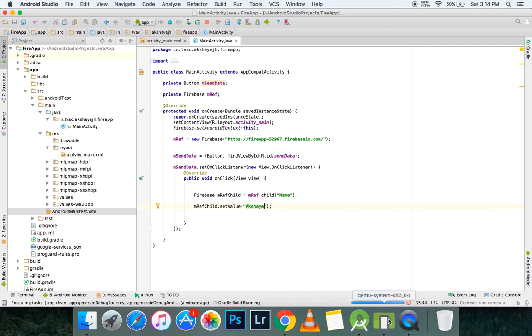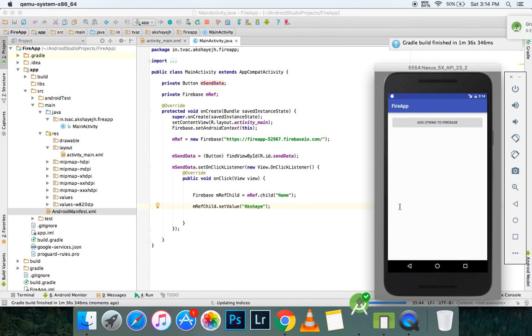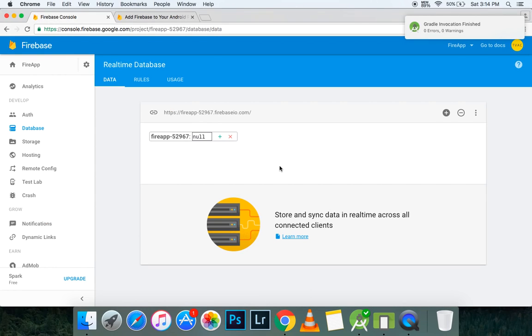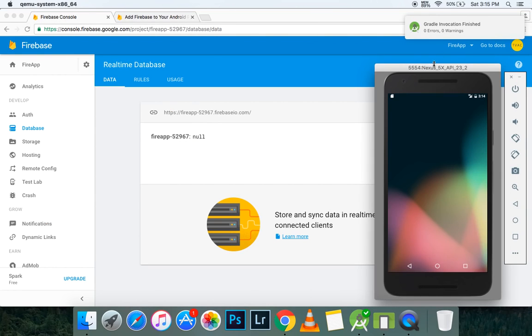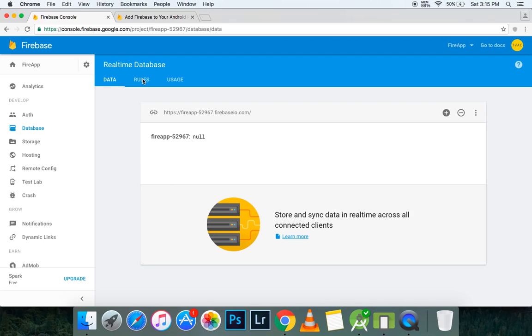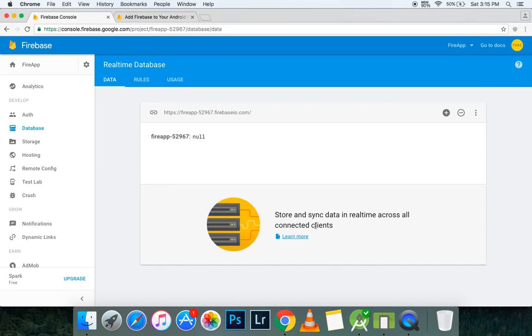So once your Gradle build is finished, still waiting. Alright, so it's now installing the APK. Let's open up your console and also your emulator. Now remember that I told you guys, make sure that you change the rules from auth equals null and publish it. Make sure you do that, or else you won't be able to add data.